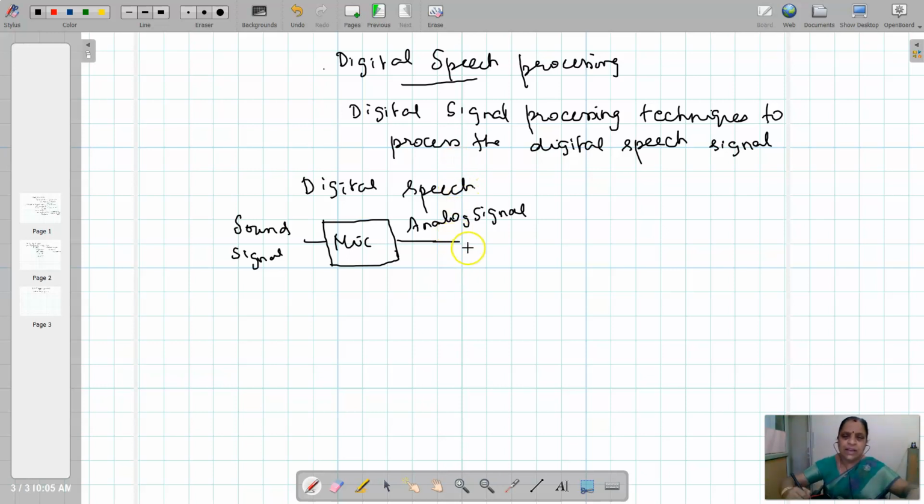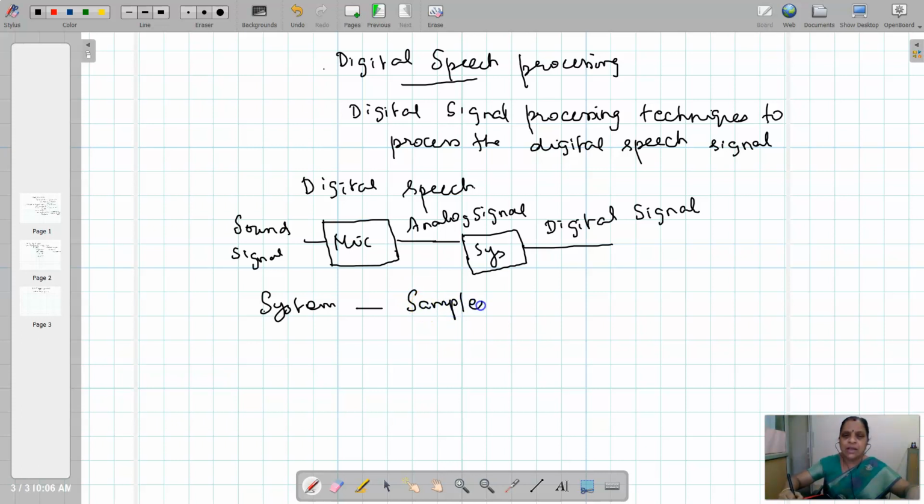Then this analog signal is to be converted into digital signal by this system. The system comprises three blocks, namely sampler, quantizer and encoder.